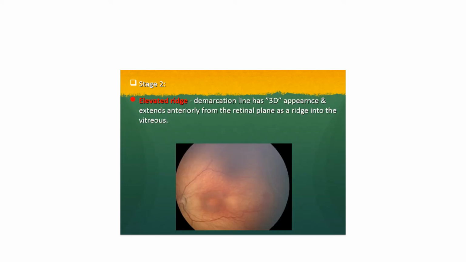So the stage 2, elevated ridge. It is a stage of ridge formation. So the demarcation line has a 3D appearance and extends anteriorly from the retinal plane as a ridge into the vitreous. So this is called stage 2. Stage 1 was a demarcation line. Stage 2 is the stage of ridge formation.